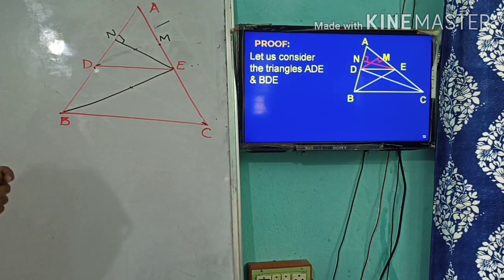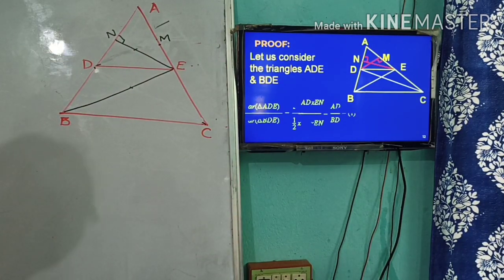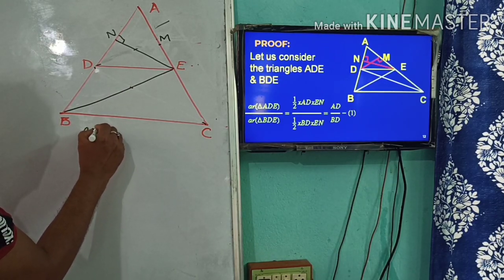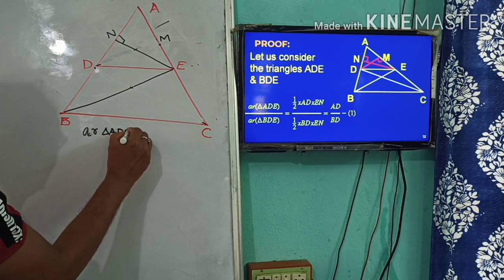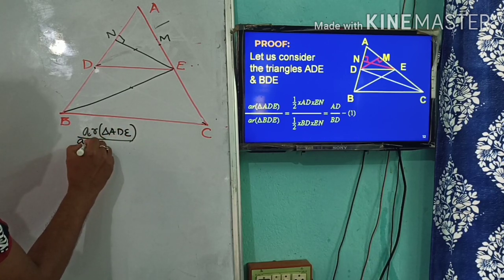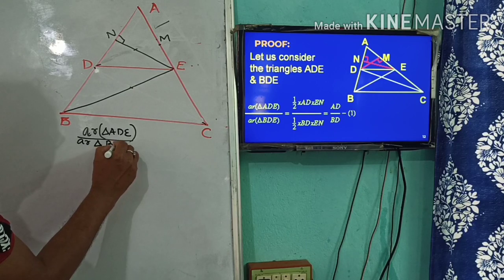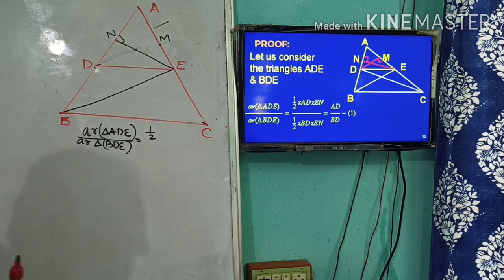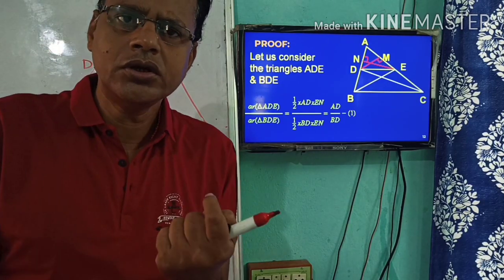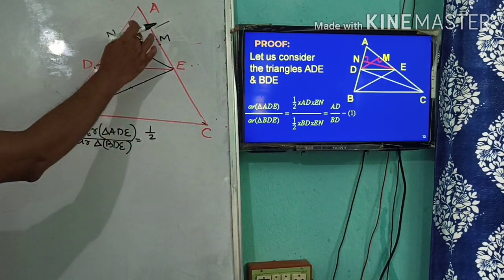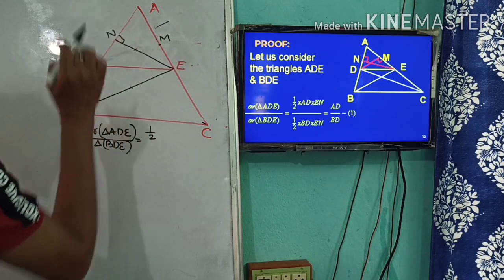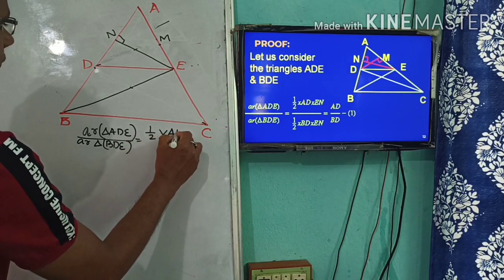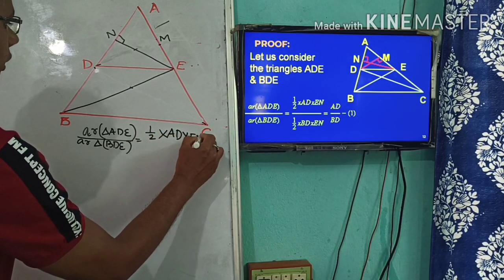You see, next what happened here? It is very clear that area of triangle ADE by area of triangle BDE will be equal to, using the prior knowledge we have discussed, half base into altitude. So what will be the base for ADE? As EN altitude is drawn, the base for ADE will be AD, and the altitude will be EN.